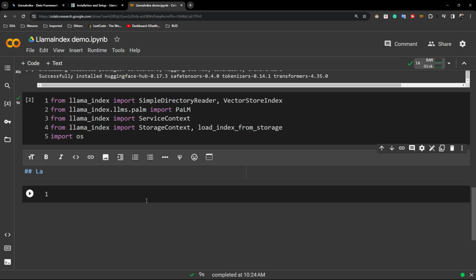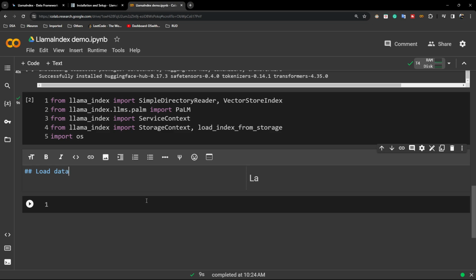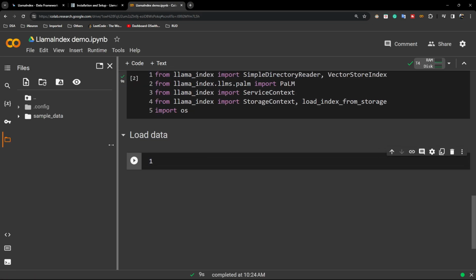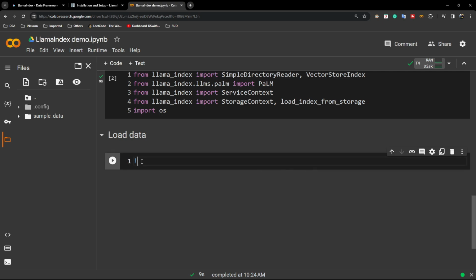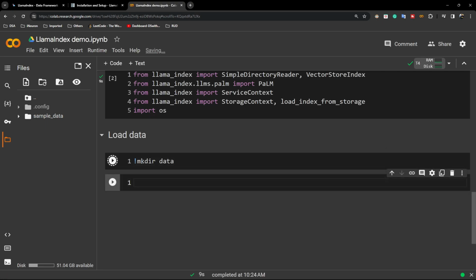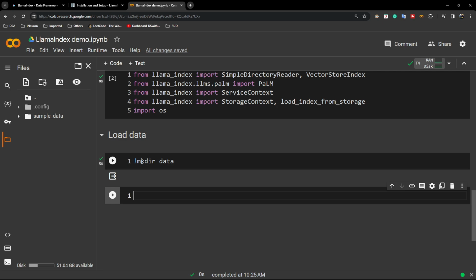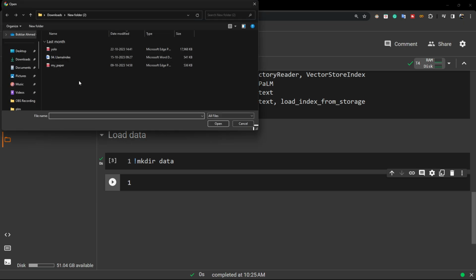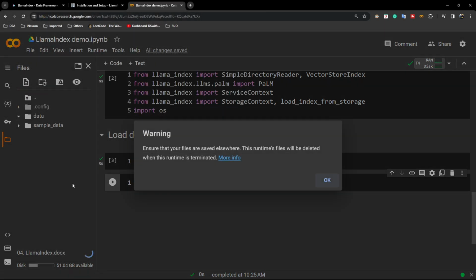Now I will load my data. So here let me comment out load data. To load the data, first of all I will create one directory. So here I'll just write one command mkdir and I will name this directory data. Now if I refresh, I think the directory has been created. Now here I will upload some of the data, that means documents. I have PDF as well and this docs data as well. So let's upload these docs first of all.